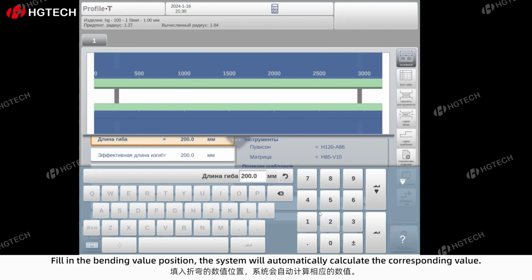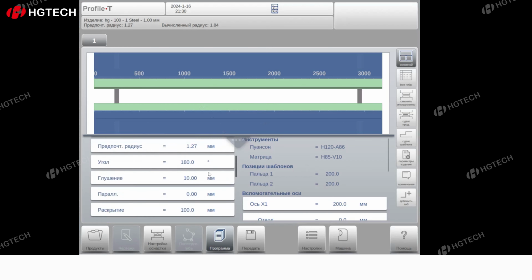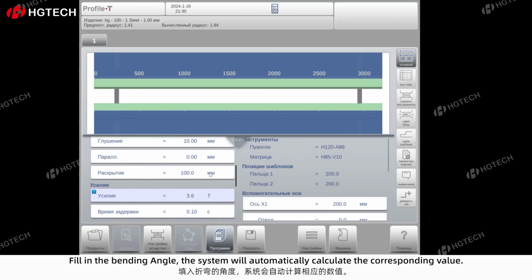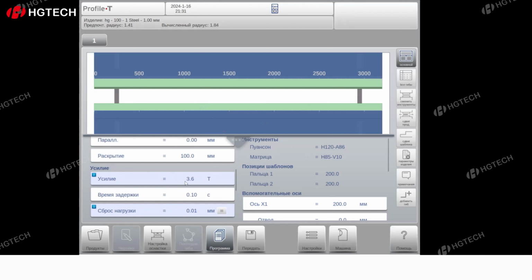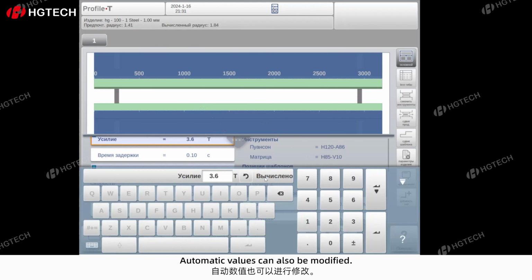Fill in the bending value position. The system will automatically calculate the corresponding value. Fill in the bending angle. The system will automatically calculate the corresponding value. Automatic values can also be modified.